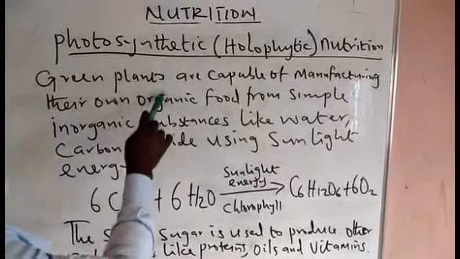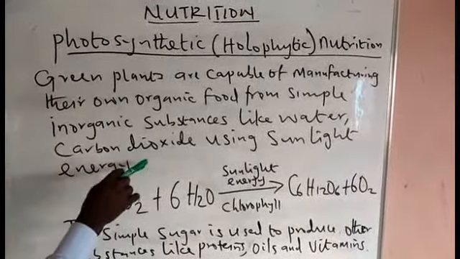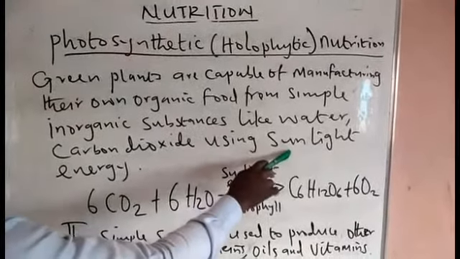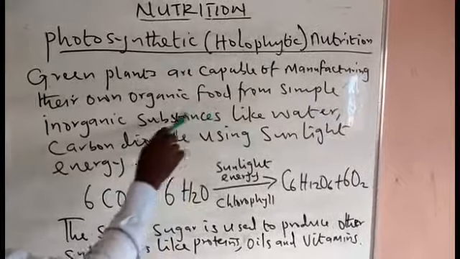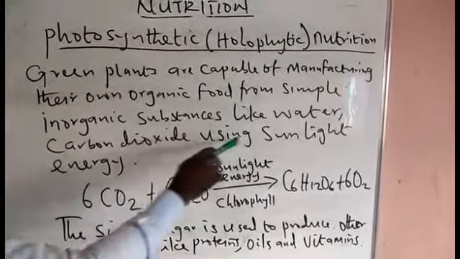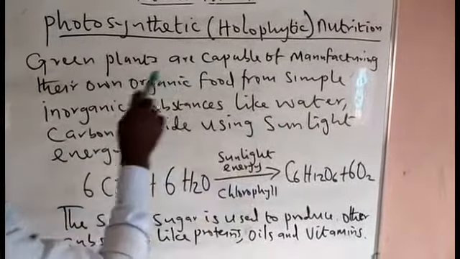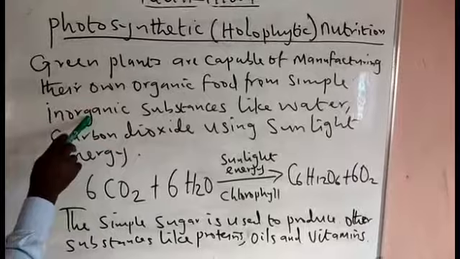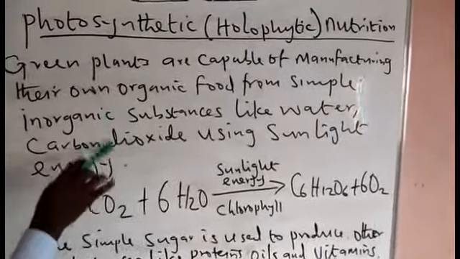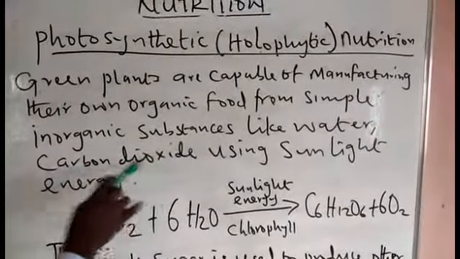That's why we say green plant. All green plants have chlorophyll, and the function of the chlorophyll is to absorb sunlight energy. Because for green plants to manufacture their own food, they need energy, and that energy comes from the sun. And that means without sunlight, photosynthesis cannot take place. Green plants don't feed on any other substance, but they manufacture their own food. That's why they are known as autotrophs.